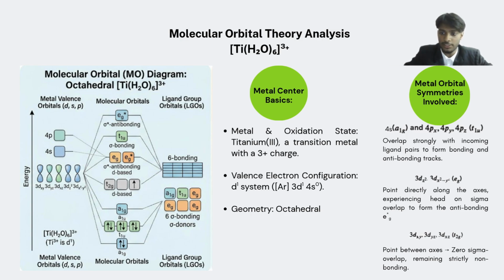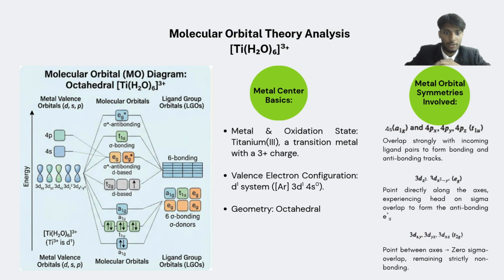Next, I will talk about the metal orbital symmetries involved. For sigma bonding, the metal uses its 4s orbital, labeled here as a1g symmetry, and its 4p orbitals with t1u symmetry to overlap strongly with the incoming water ligands.